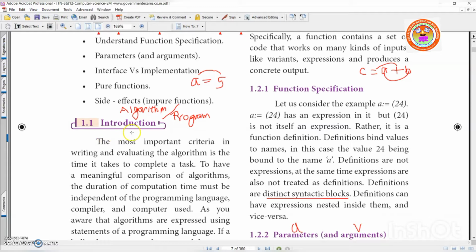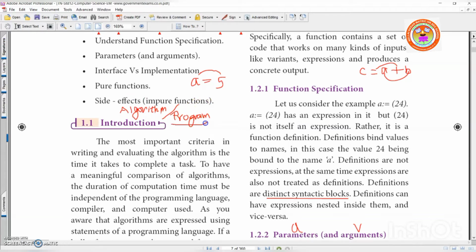Before starting introduction, let me ask you a few questions. What is an algorithm? Yes, most of you answered correctly. Algorithm is a step-by-step procedure to solve a particular problem, right? Recollect some examples which I gave last year. Yeah, how to prepare tea, right? How to prepare coffee, anything like that. So this, if you write it in step by step, it is considered as an algorithm, right?